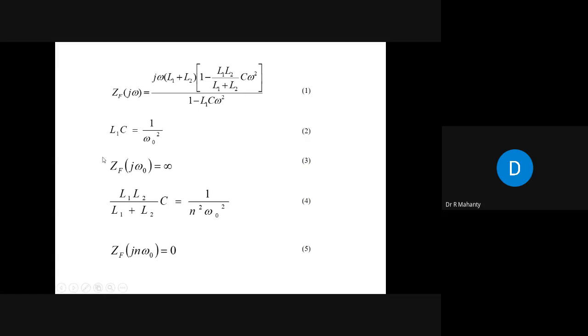You can see that the fundamental frequency impedance is infinite, so no fundamental frequency current is allowed to flow through this. And when L1 L2 divided by (L1 plus L2) multiplied by C is equal to 1 divided by n squared ω0 squared, for the nth harmonic frequency, because the n term is there, this is giving zero impedance. Therefore, all the harmonic frequency current will flow through this.